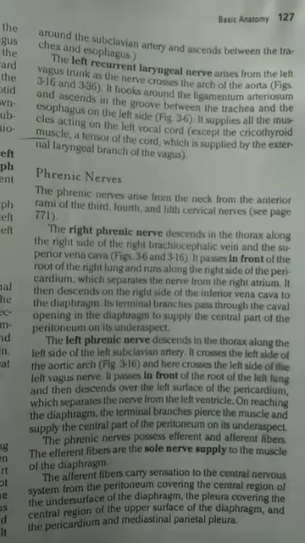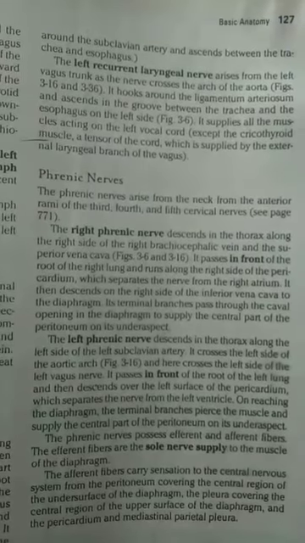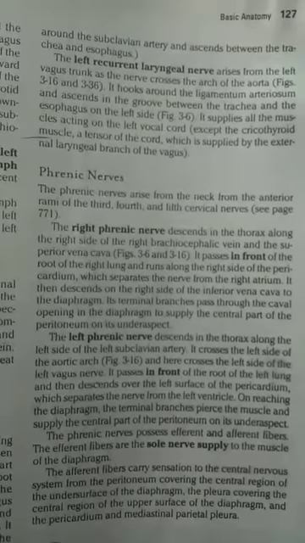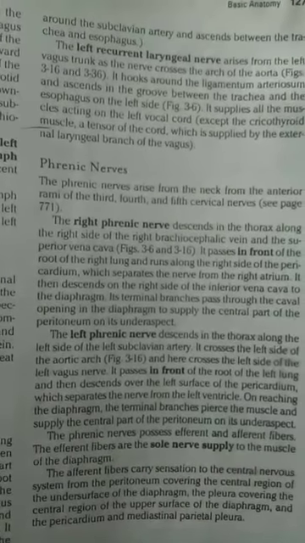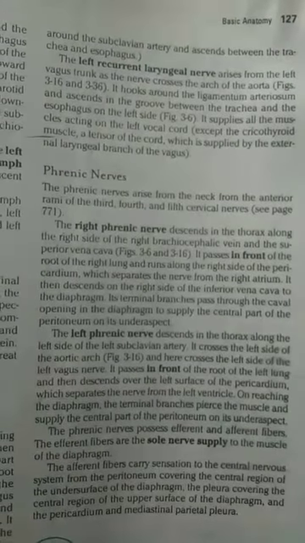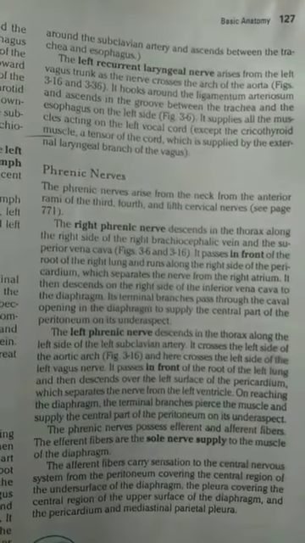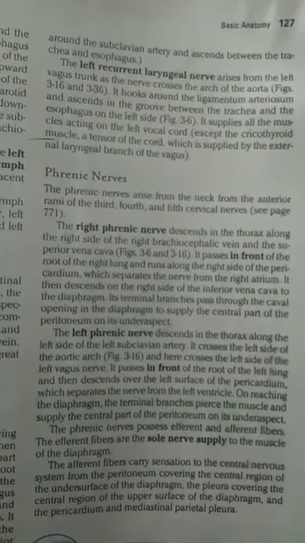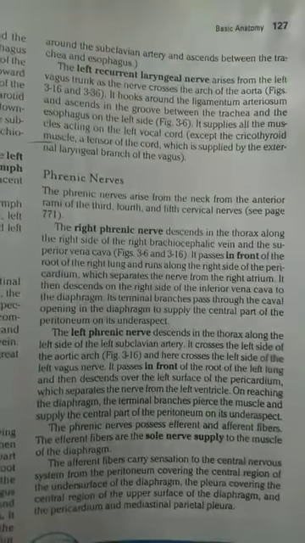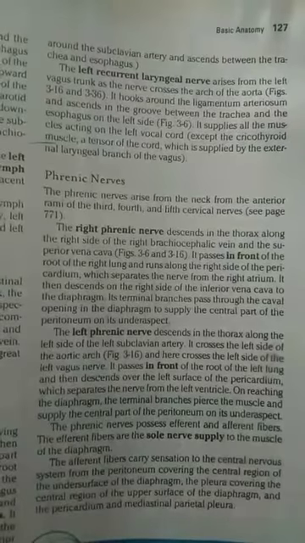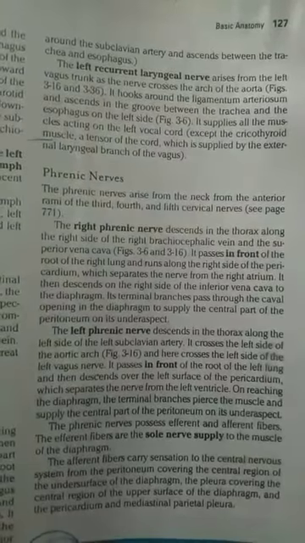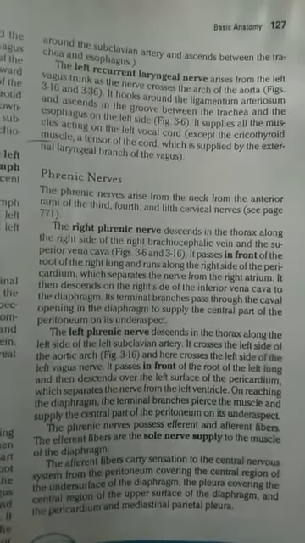So the next is phrenic nerves. The phrenic nerves arise in the neck from the anterior rami of the third, fourth and fifth cervical nerves. The right phrenic nerve descends in the thorax along the right side of the right brachiocephalic vein and the superior vena cava. It passes in front of the root of the right lung and runs along the right side of the pericardium which separates the nerve from the right atrium.